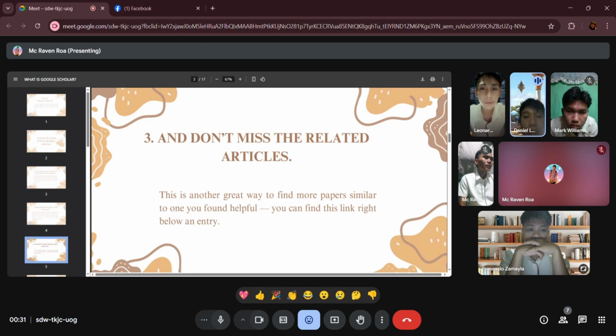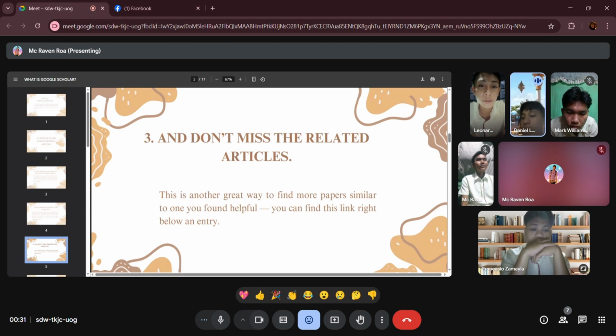Next is don't miss the related articles. This is another great way to find more papers similar to one you found helpful. You can find this link right below the entry. This service lets you explore additional scholarly papers that share similar topics with an article you found useful, located just below the main entry.